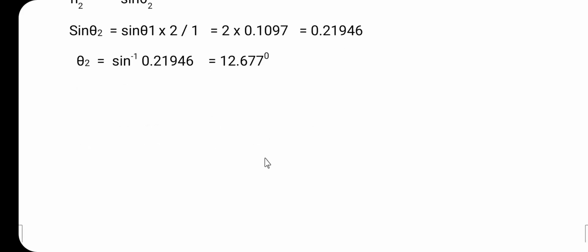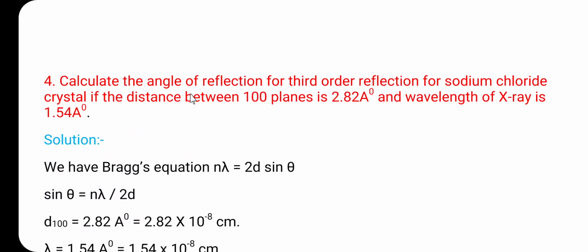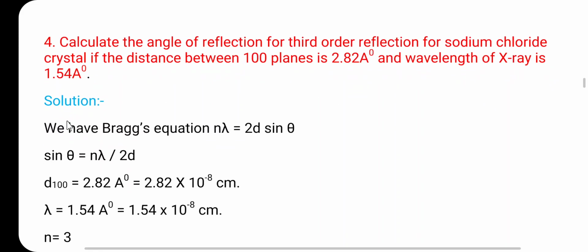This is the answer. Then problem number 4: calculate the angle of reflection for the third order reflection for a sodium chloride crystal if the distance between the 100 planes is 2.82 angstrom and the wavelength of the X-ray is 1.54 angstrom. In this problem we have to find the angle of reflection for the third order reflection.